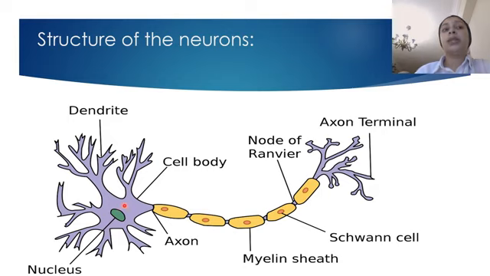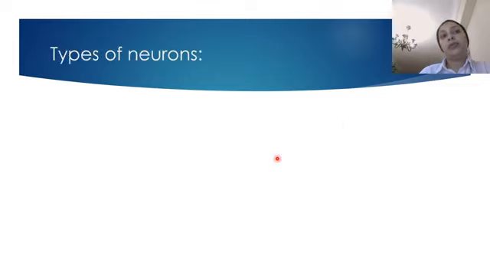These are the different structures of the neuron. Again, we have the cell body. We have these branches called dendrites. Inside the cell body, we have the nucleus. We have a long filament extending from the cell body called an axon. We have a myelin sheath covering the axon. This myelin sheath is made from Schwann cells, and we have gaps between the Schwann cells called nodes of Ranvier. These are the structures of the neurons.